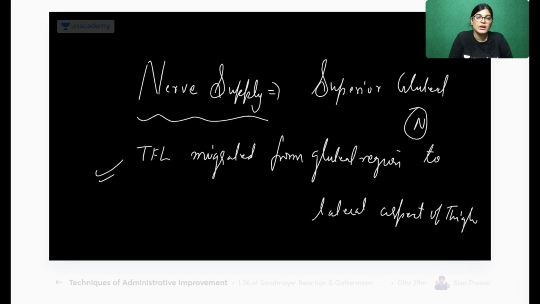So we will come to what the action is. One of the students has told me also, it causes abduction of the hip.